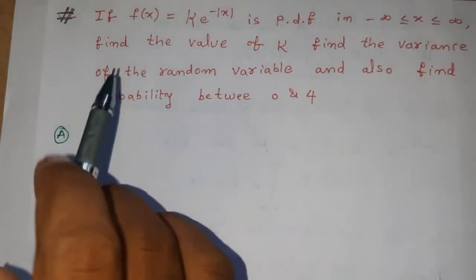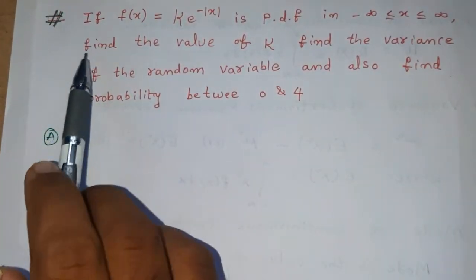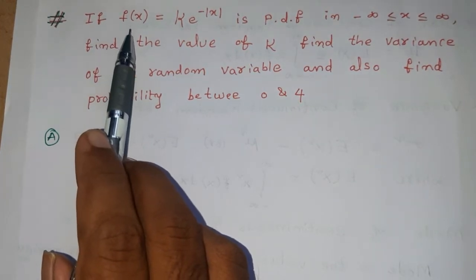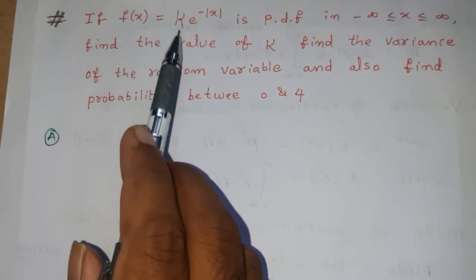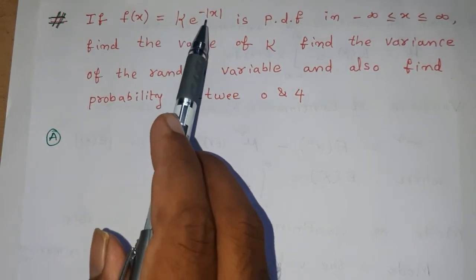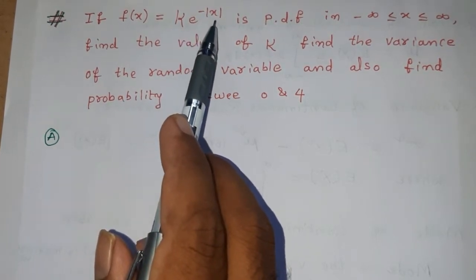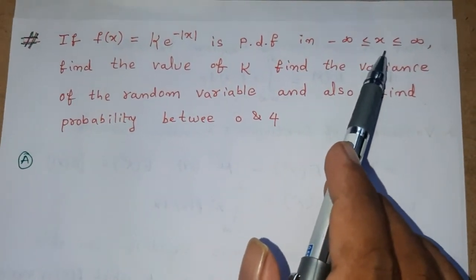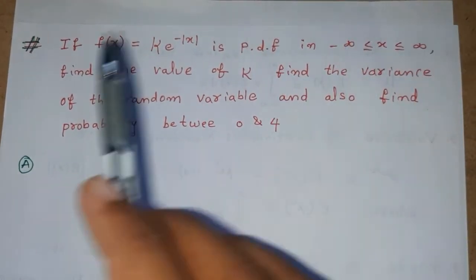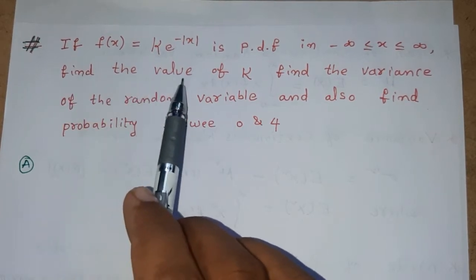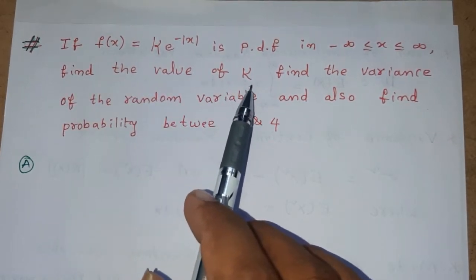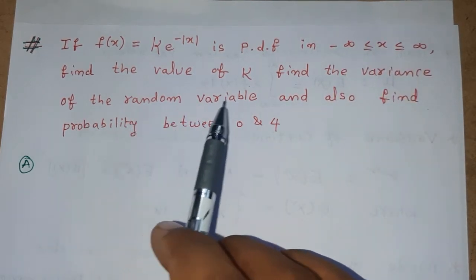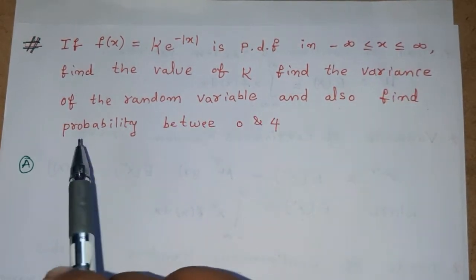Now let us go to a problem. If f of x is a probability density function, defined as capital K into e power of minus modulus of x in the interval minus infinity less than or equal to x less than or equal to infinity, then find the value of capital K. Find the variance of the random variable.